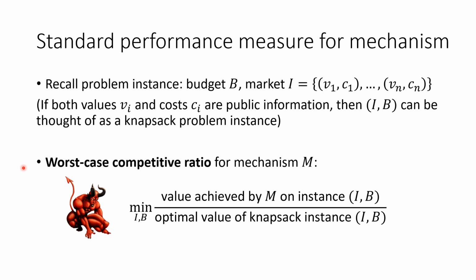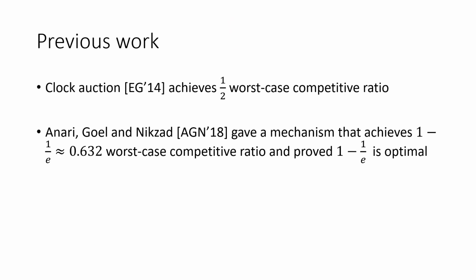The worst-case competitive ratio is the value achieved by the mechanism on the instance I and B divided by the optimal value of the knapsack instance I and B. And both I and B are chosen by the adversary. The clock auction, which I explained a couple slides ago, achieves a 1/2 worst-case competitive ratio. And a nice result by Anari, Goel, and Nikzad shows that there is a mechanism that achieves the 1 minus 1 over e worst-case competitive ratio, and they prove 1 minus 1 over e is the best we can get.